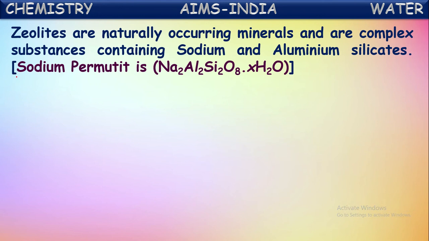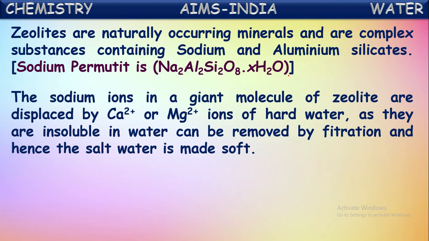See here, the permutit formula is given. It is a complex substance of sodium and aluminum silicates. The sodium ions in a giant molecule of zeolite, see here, this is a sodium and aluminum silicate, it contains sodium ions. These sodium ions of zeolite are displaced by calcium or magnesium ions of hard water. As they are insoluble in water, they can be removed by filtration. Hence, the hard water becomes soft.